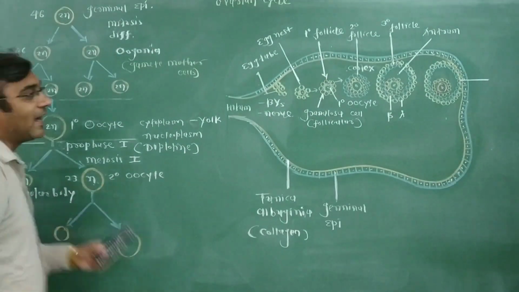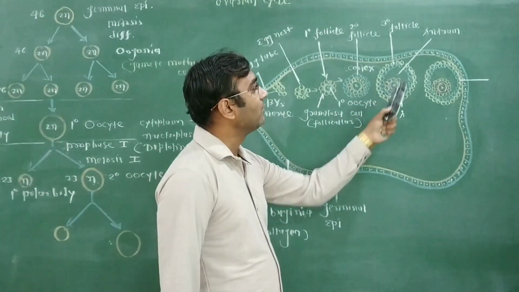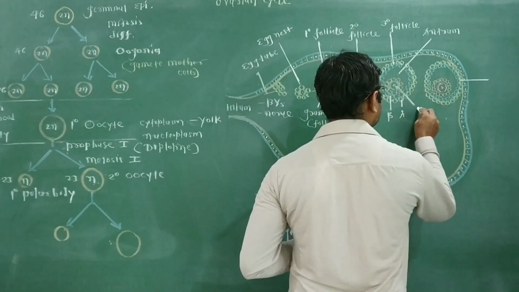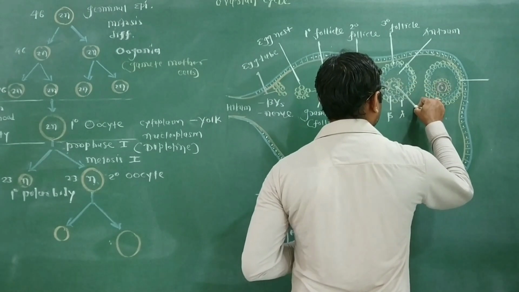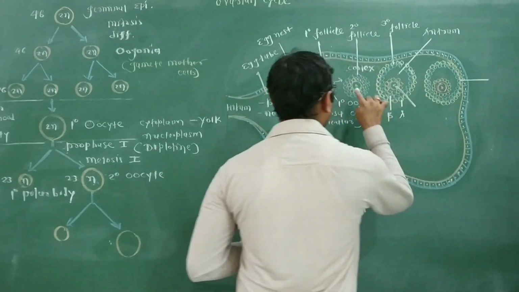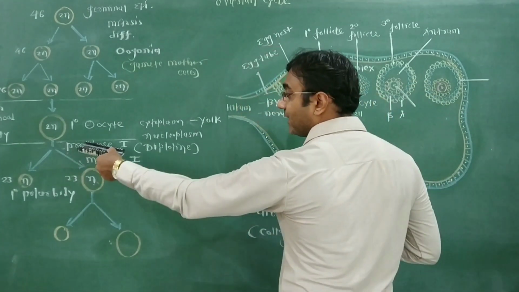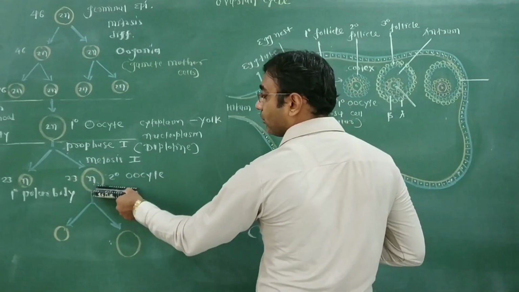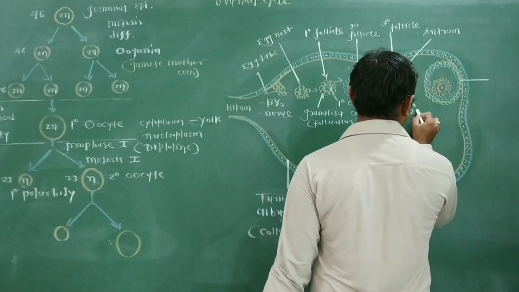Where is the secondary oocyte present now? In the tertiary ovarian follicle. This is the tertiary ovarian follicle, where the primary oocyte divides by meiosis and produces the secondary oocyte.